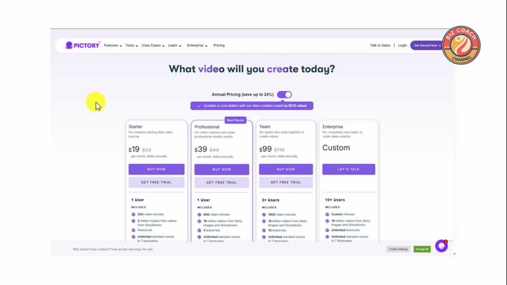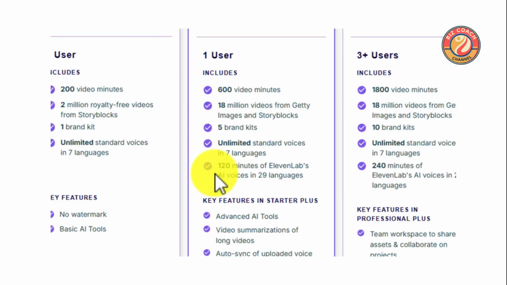Explore various plans tailored to meet your needs, whether you're just starting out or looking for advanced features. Our flexible pricing options ensure you find the perfect plan for your video creation needs. From starter to enterprise, there's a solution for everyone. Dive into the features available for different user levels. Whether you're a solo creator or part of a team, enjoy unlimited voices, video minutes, and more.